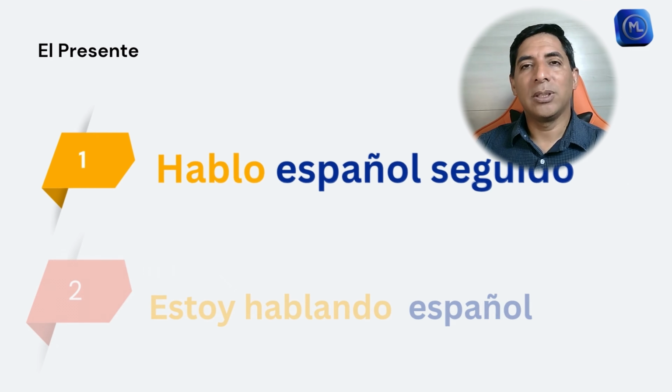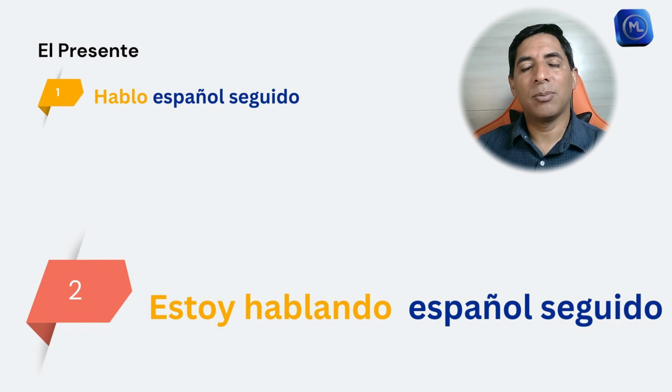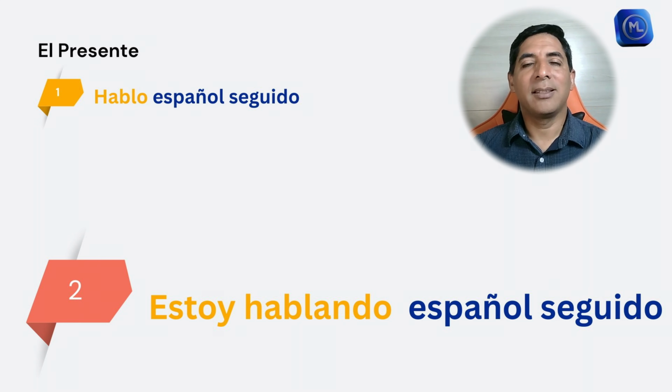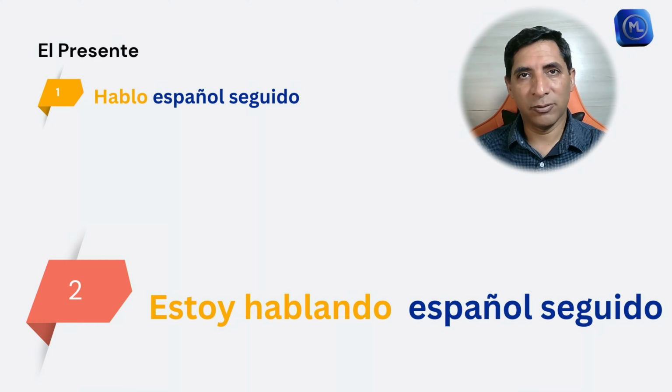We also know that we have the gerund. That would be when we are doing things that are in progress, like at the moment when we speak. For example, estoy hablando español seguido. This can be translated as I am speaking Spanish often, or at the moment, or lately, I've been speaking a lot of Spanish. Both these tenses are present in the modo indicativo.